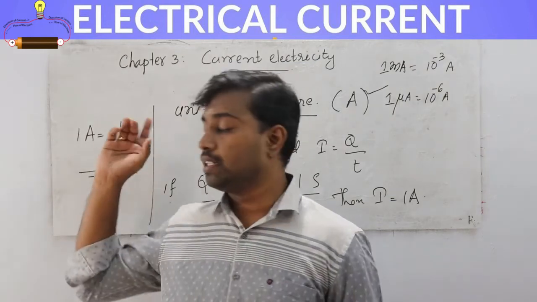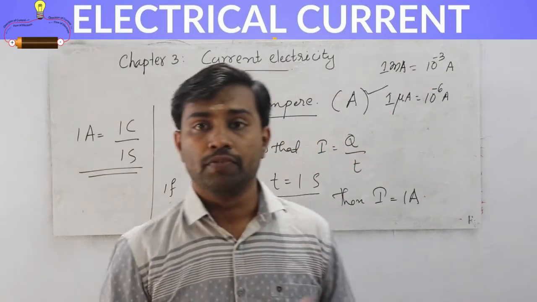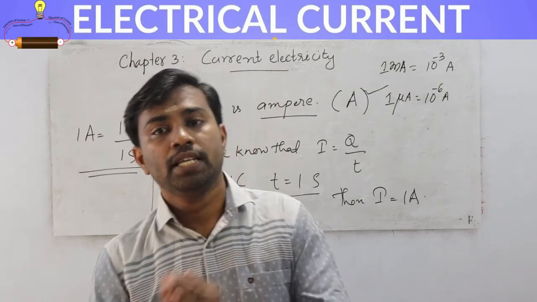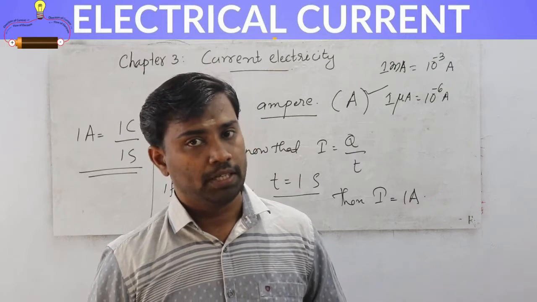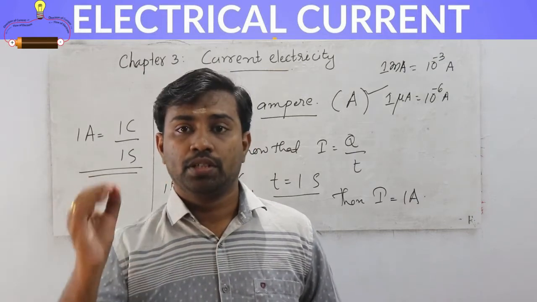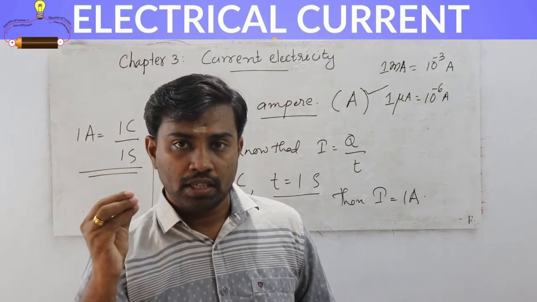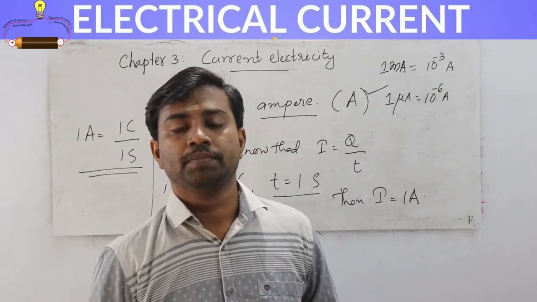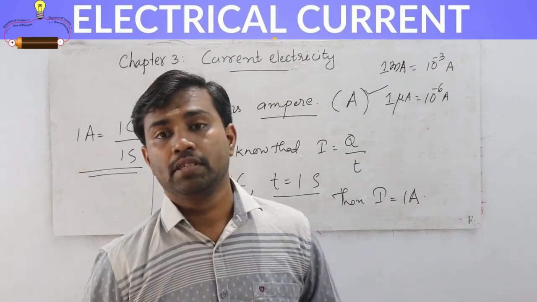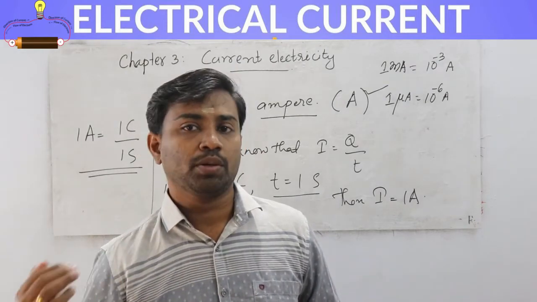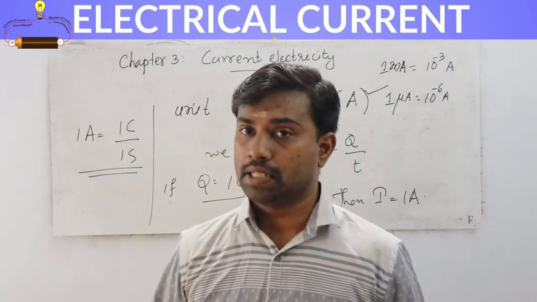So we write the equation for finding current. The current I is equal to Q by T. If a charge Q flows within T seconds through a conductor, then we can say the current constituted is I is equal to Q by T. If a charge delta Q flows within delta T seconds, a very small instant, then the current at that instant is represented by I is equal to dq by dt or delta q by delta t. That current is called the instantaneous current.